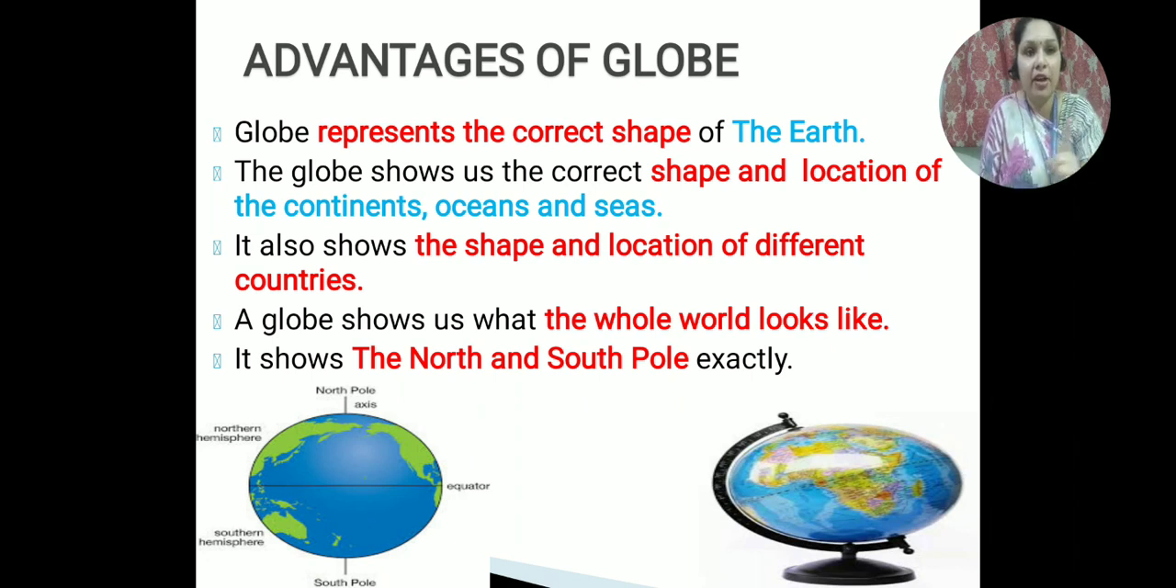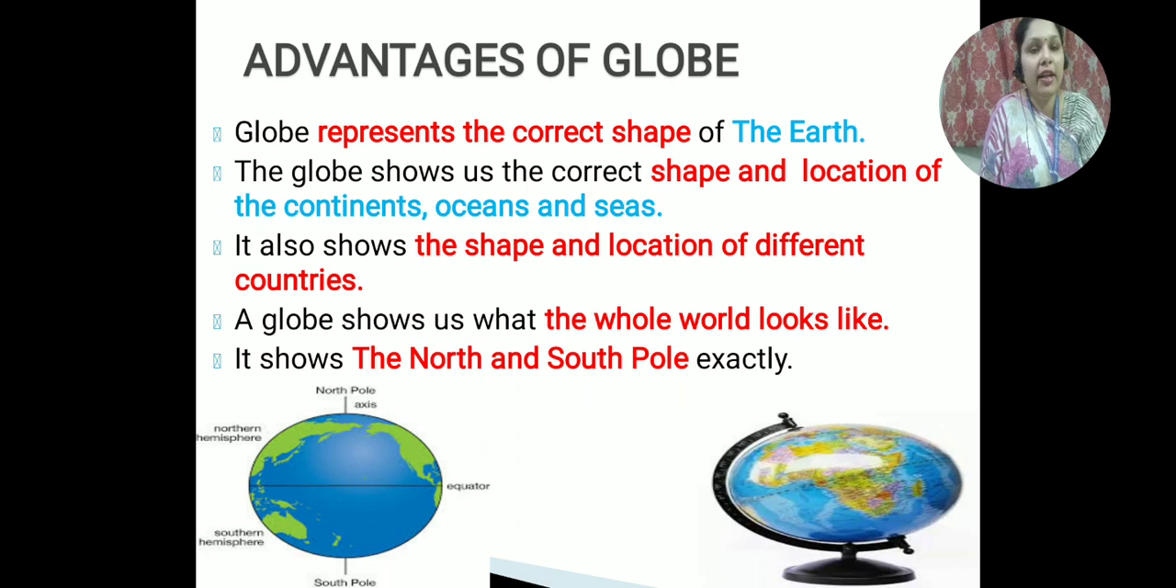The earth is round in shape. In the same way, the globe is also round in shape. So the globe represents the correct shape of the earth. What is the second advantage? The second advantage of the globe is that it shows us the correct shape and location of the continents, oceans and seas. Whatever shape and location the continents, oceans and seas have on the earth, the globe shows the correct location and shape.